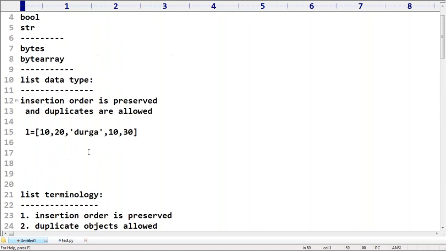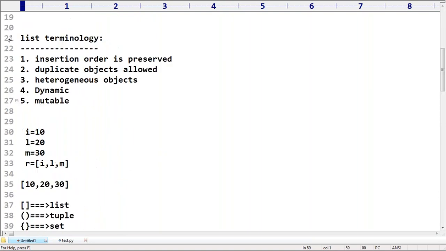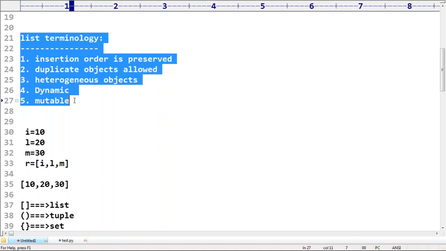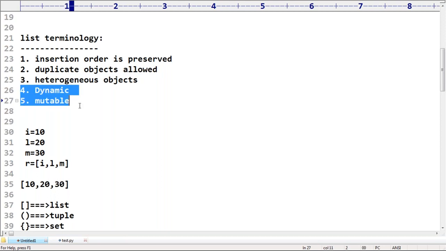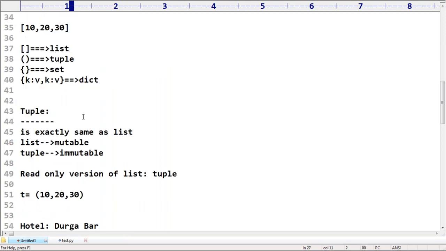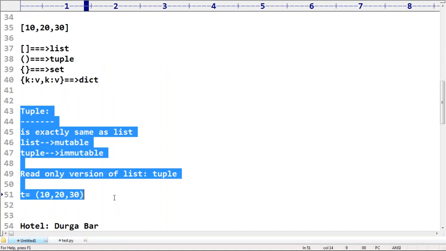First we discussed bytes and bytearray. First we discussed the list concept, where duplicates are allowed, insertion order preserved, heterogeneous objects are allowed. This point we are not required to give that much importance because heterogeneous objects are allowed everywhere except bytes and bytearray types. Next, here dynamic and mutable. Happily we are allowed to change the content. But tuple, everything is exactly the same as a list except a small difference. What is that difference? Tuple is immutable, whereas the list is mutable.